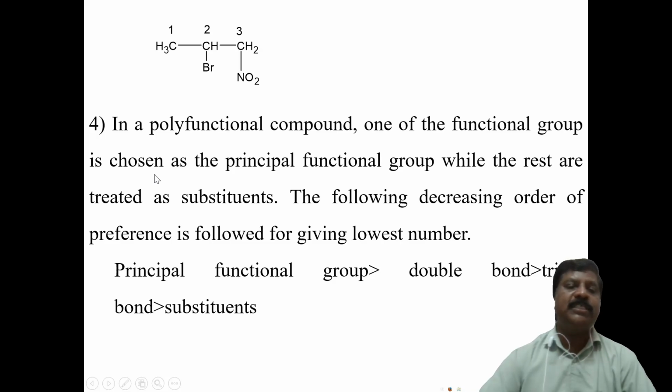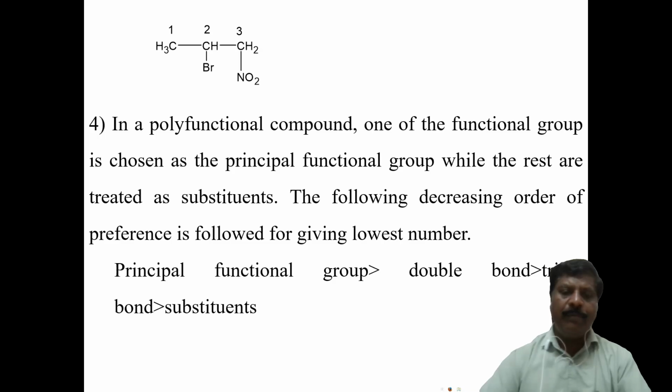The fourth rule says that in a polyfunctional compound, one of the functional groups is chosen as the principal functional group, while the rest are treated as substituents. In polyfunctional compounds, many groups are there: double bond, triple bond, aldehyde group, carboxylic acid. Therefore, first preference is given in decreasing order of preference to the principal functional group, means the carboxylic acid, alcohol, like that.